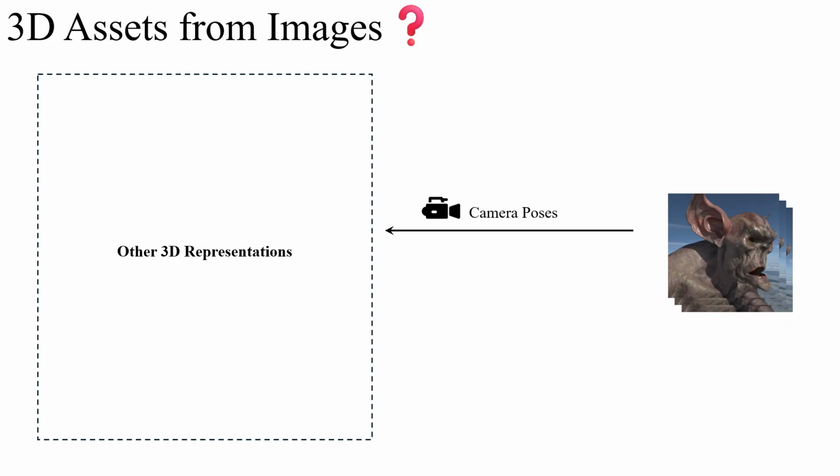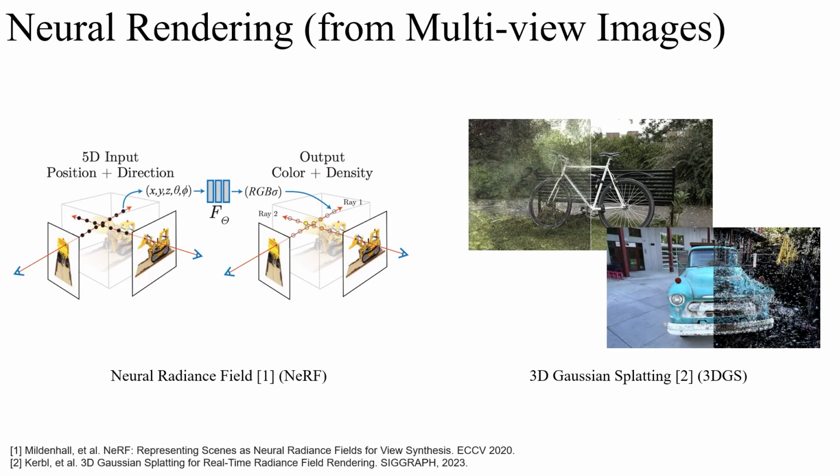So can we relax the constraint a little bit? For example, we are still expecting some 3D representations, but they are not necessarily well-defined 3D assets. And the answer is yes. Here we have neural rendering, which can do 3D reconstruction with multi-view 2D images in a deterministic manner by optimizing neural networks such as neural radiance field, or 3D primitives with learnable parameters such as 3DGS.